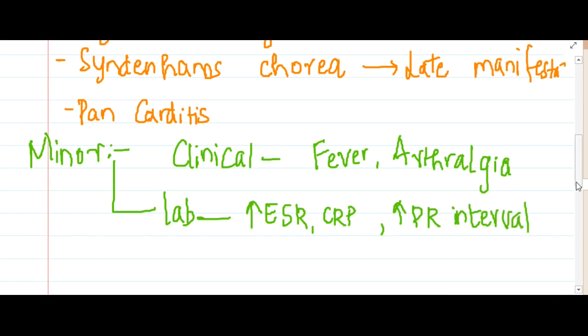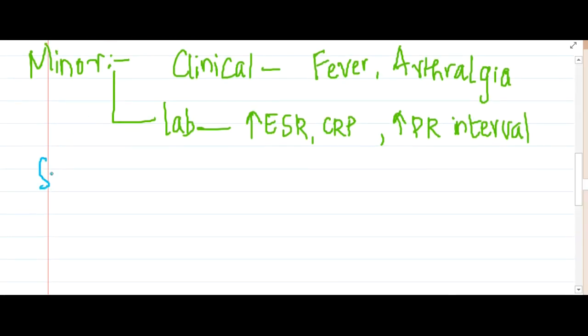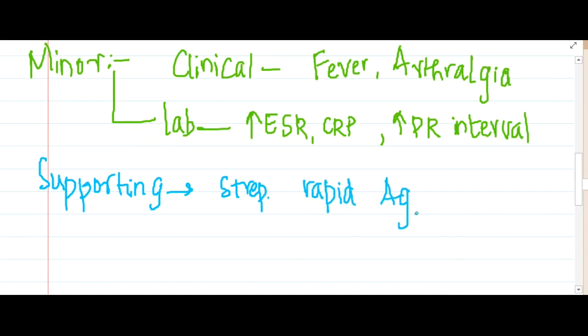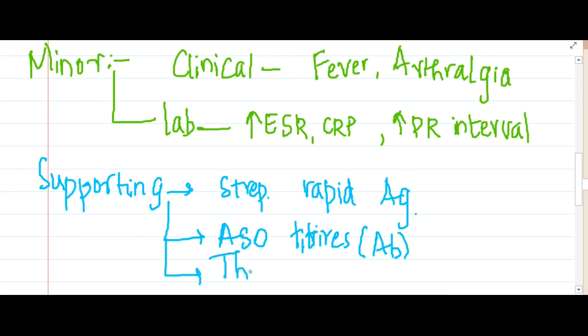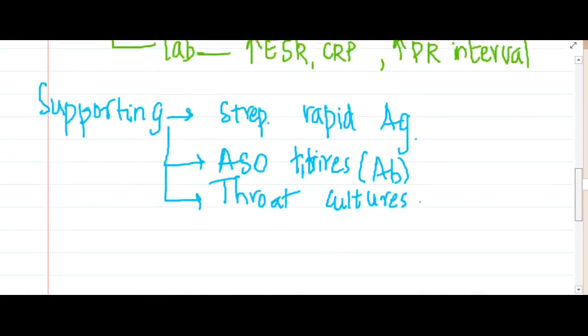Along with that we also have some supporting evidence. In the supporting evidence we have the streptococcal rapid antigen test, where we detect the presence of streptococcal antigens, ASO titers, which are anti-streptococcal antibodies, and also the throat culture. These are supporting evidence because not all streptococcal infections progress to rheumatic heart disease. So these are the revised Jones criteria.